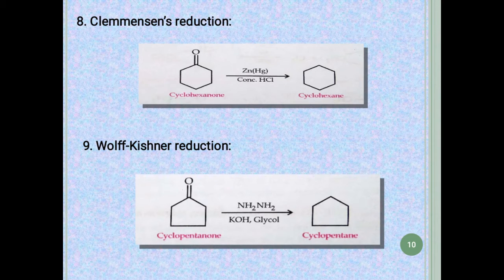Next preparation is by Clemmensen's reduction reaction. Here the condition is in the presence of zinc-mercury amalgam and concentrated HCl. The ketone group is reduced and removed in the form of water, resulting in the formation of a cycloalkane compound, that is cyclohexane. In Wolff-Kishner reduction, it is also a reduction reaction, but here the condition is different. Here hydrazine, NH2NH2, is used in the presence of a base and glycol to form a product cycloalkane.